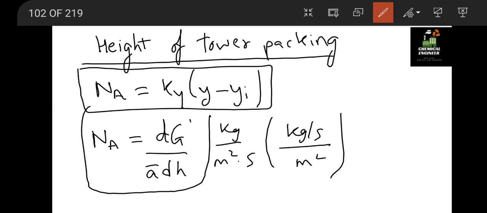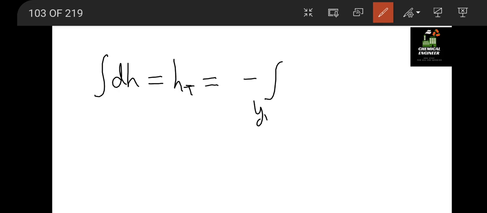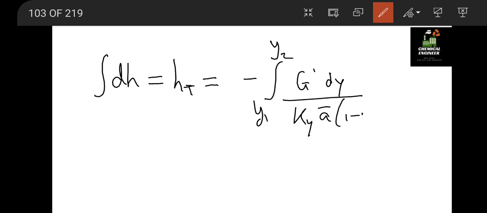Integration of dh will yield the height of tower, which is calculated as the integration from y1 to y2 of G dash dy divided by capital KY a bar (1 minus y) into (y minus yi).